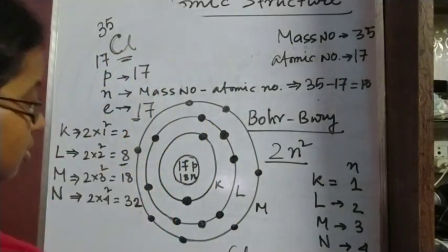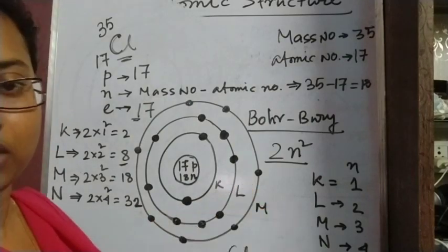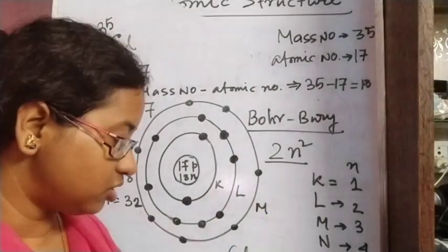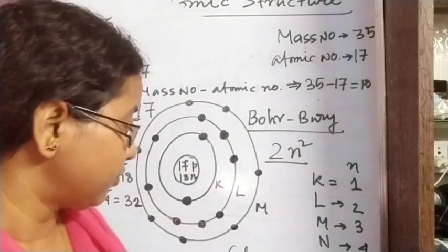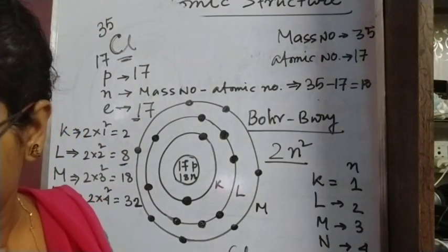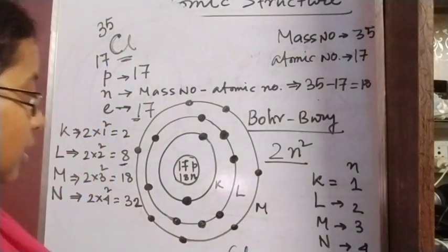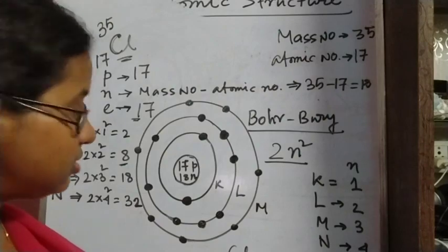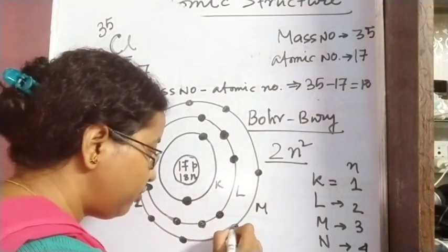Now, the last shell in the atomic structure of any element we will call the valence shell. Why? Because this shell will determine the valency of that particular element. How will it determine the valency? For that we have to know a few facts.